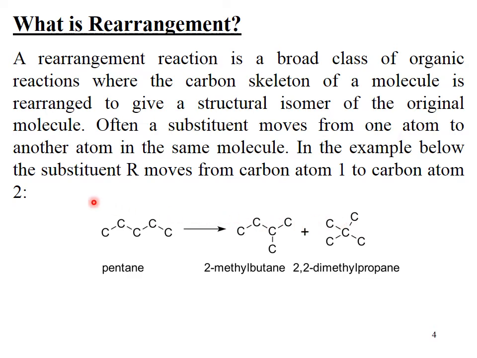Actually this is the movement of one atom from one carbon to the other carbon, like this. You can see that this carbon has moved to this carbon, and again this carbon has moved to this carbon, and we have got that rearranged product. Rearrangement is bond breaking and bond formation. Here a bond is broken and here a bond is formed. In this product, here a bond is broken, here a bond is broken and here a bond is formed.